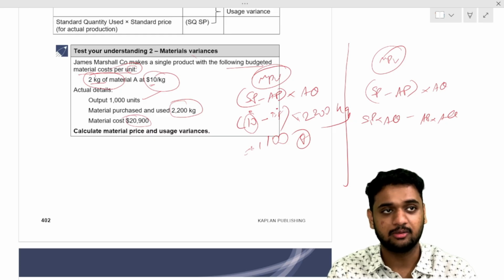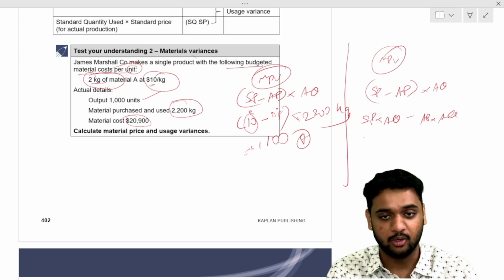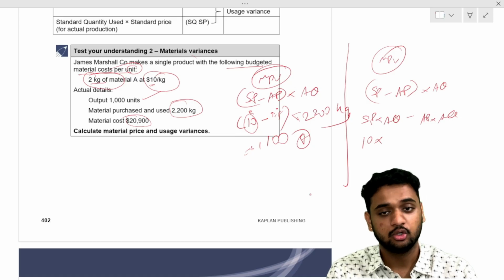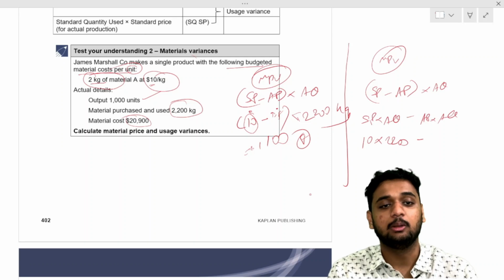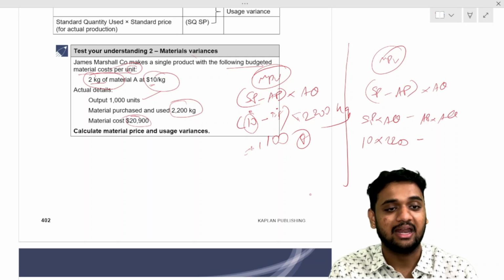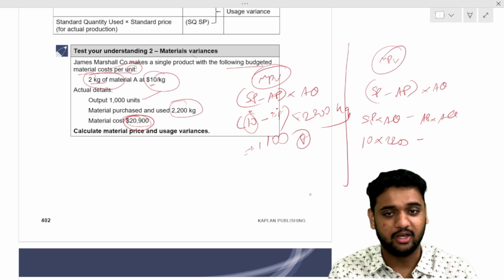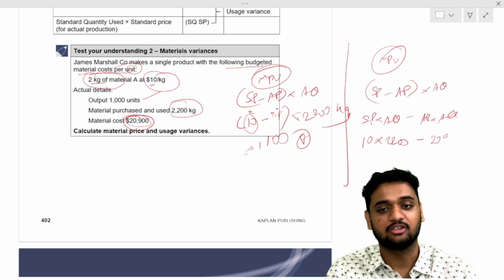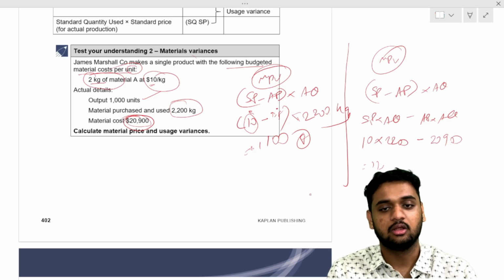Standard price per kilo, be very clear, is 10, into actual quantity in kilos. How much is the actual kilos? 2,200. So 10 into 2,200 minus actual price into actual quantity. They directly gave actual quantity and actual price as 20,900. So minus 20,900, you can directly do it. Same answer you will get: 1,100 favorable.